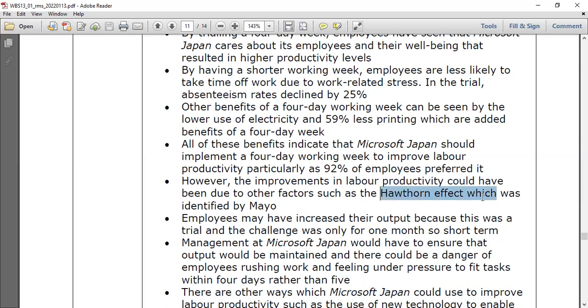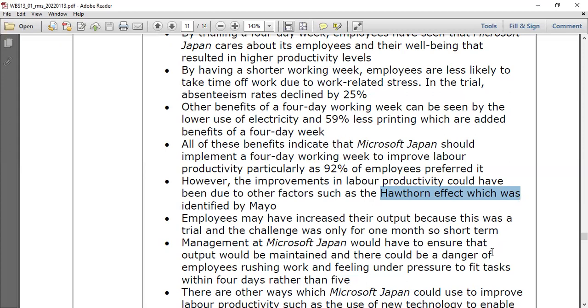Motivational theory: Elton Mayo, human relations theory, along with the Maslow theory, the Herzberg theory, and Taylor. They talk about the Hawthorne experiment identified by Mayo. What is the Hawthorne theory summary? Human relations are better than any other thing. Human relations school: if you improve the human relations, they will do anything for you. So that's why the improvement in labor productivity could have been due to other factors such as the Hawthorne effect, which was identified by Mayo.